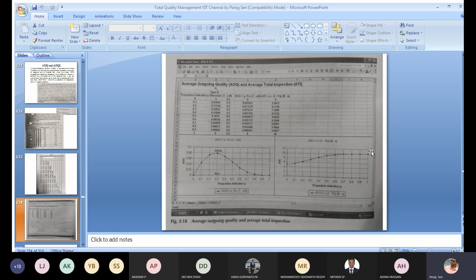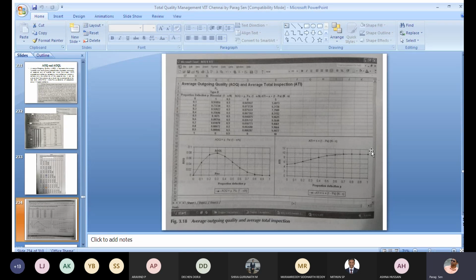So why does this phenomenon happen? Because the more proportion defectives there are in the lot, there is a probability that the lots will be rejected, and in those cases if they undergo 100% inspection, then obviously the bad items will be replaced and the quality of the lot will be improved.